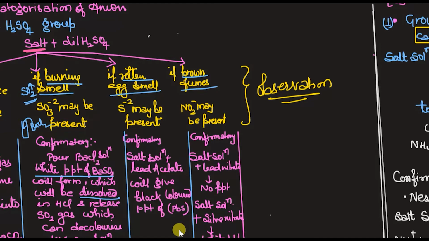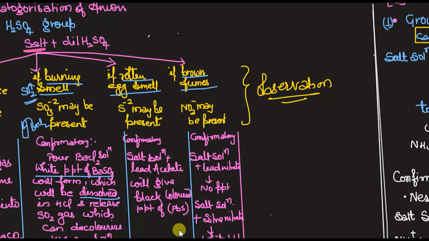So for this there are 3 steps you have to do. First, this identification is done. Then in the second case, you have to add the barium chloride solution in that beaker. You will get the BaSO4 white PPT. That is the first step. Second, you just add HCl to this white PPT, and it will dissolve, and at the same time the sulfur dioxide gas will come out.